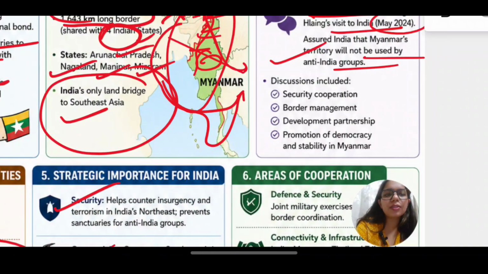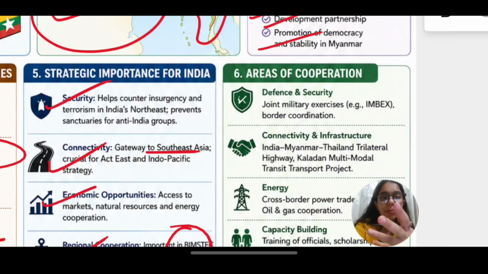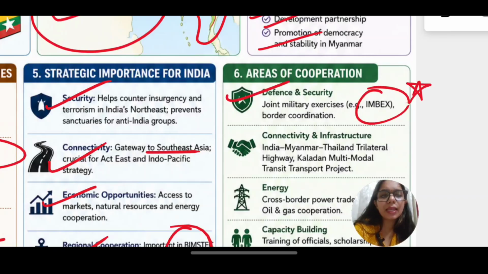Now, discussions include security cooperation, border management, development, and promotion of democracy and stability in Myanmar, which is a big issue. Areas of cooperation: defense and security. Now you have to remember this, that IMBEX is a joint military exercise with Myanmar. These are the frequent questions which are being asked by UPSC nowadays.